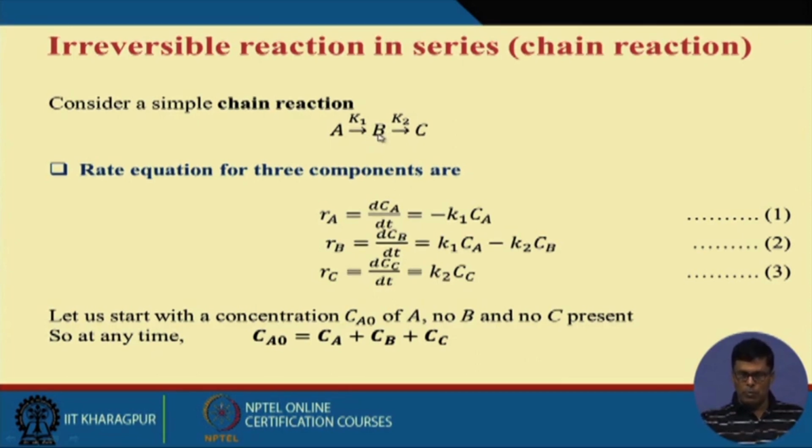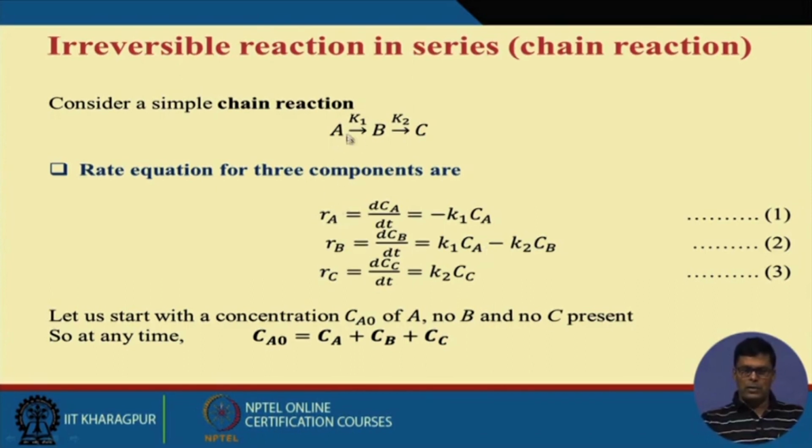The rate of formation of B is K1 into Ca, and the rate of degradation of B is K2 into Cb. So this is how it can be written. And the rate of formation of C we can write as K2 into Cb. This is how we can write the rate expressions for all these different steps.